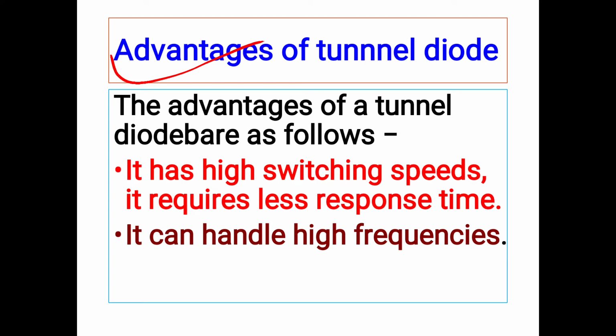There are some advantages of using tunnel diodes, and these advantages are mentioned below. The first advantage is that it has high switching speed. The speed is very high, that's why it requires very little time to respond. It means that it requires very less response time and it can handle high frequency signals. So for high frequency signals we can use the tunnel diode.